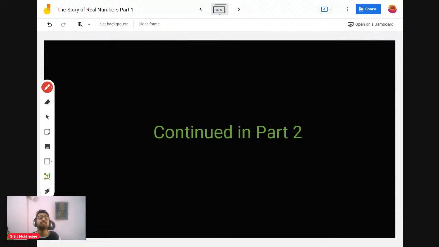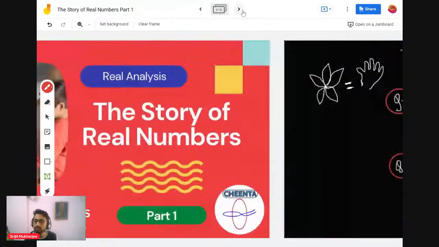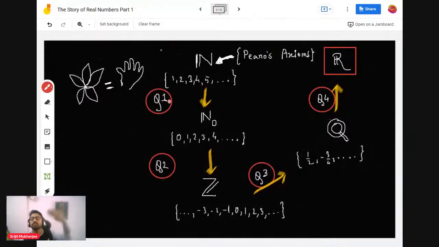In part 2, we will discover how we can use rational numbers to discover these real numbers. Just a small wrap-up of the whole thing. Today we discovered question one, how natural numbers can be extended by adding zero, then how we can ask questions to get integers, and then how we can get to rational numbers. And finally we got that question 4 is actually nothing but the idea of limit and sequence, and that we'll be learning in our next part 2, guys.